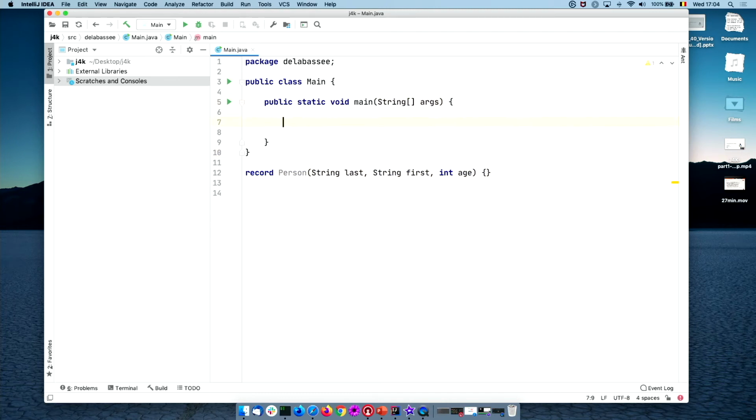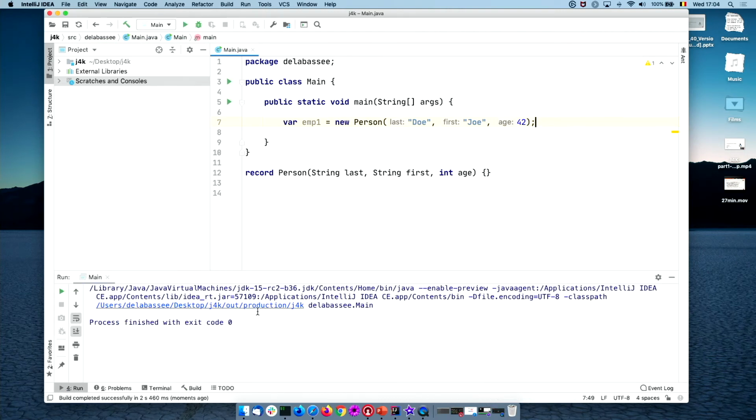So what we can do now, we can create, let's say, an employee. So an employee is a new person. An employee has a last name, Doe. It has a first name, let's say Joe, and it has an age, let's say 42, right? So let's compile that. So it compiles and everything works.